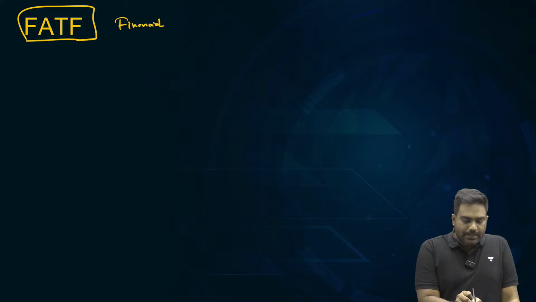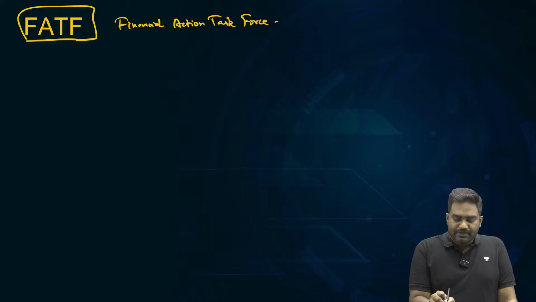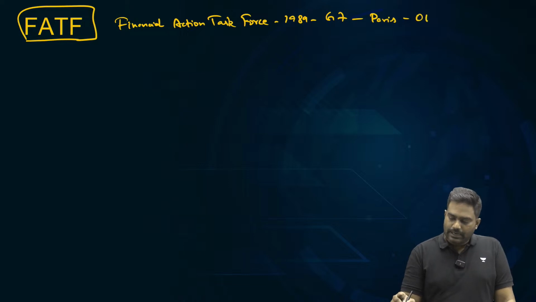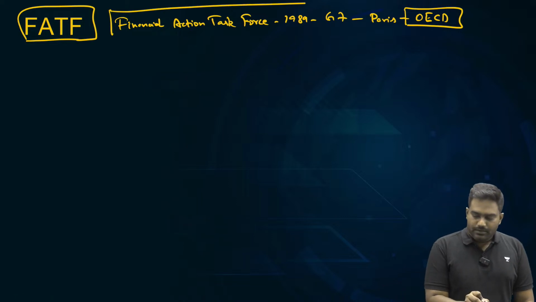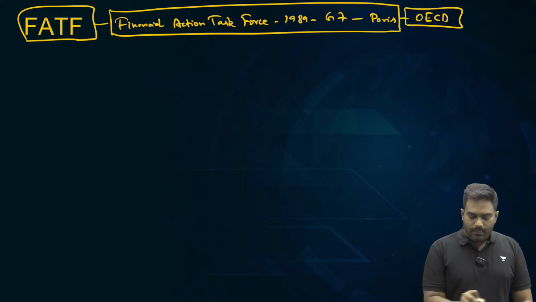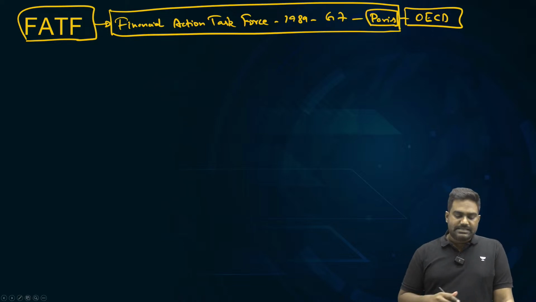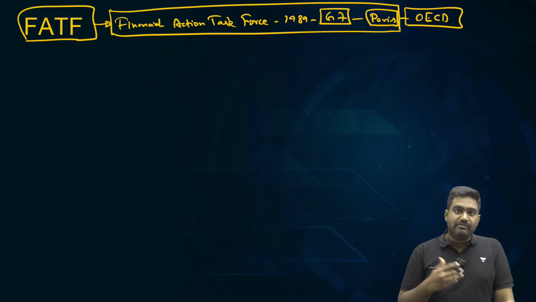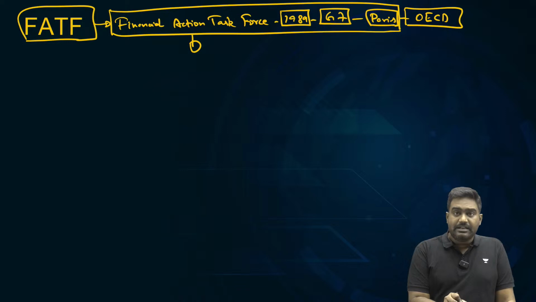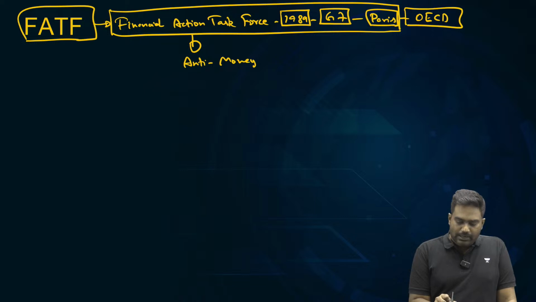It's an intergovernmental body that was established in 1989 by the G7 countries. It is headquartered in Paris at the OECD headquarters, the Organization of Economic Cooperation and Development. It's an economic grouping of West European developed economies. So FATF is this intergovernmental body that was set up by the G7 developed industrialized economies in 1989, mainly to counter money laundering, to implement anti-money laundering measures, or as we call it, AML measures.